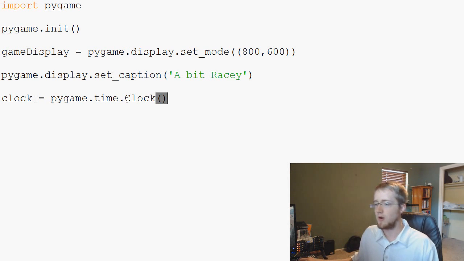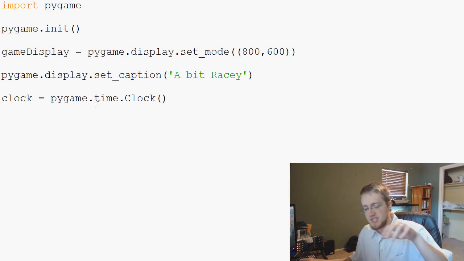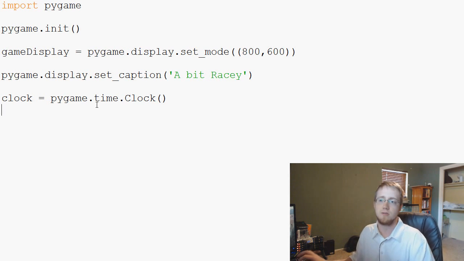I don't really want to say too much more on clock, besides the fact that it's your specific game clock. You could also use some sort of timing feature, but you definitely want to use clock because it imposes it on everything in the game. So you want to have your own specific PyGame clock.